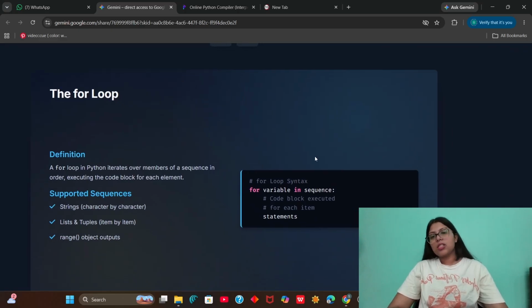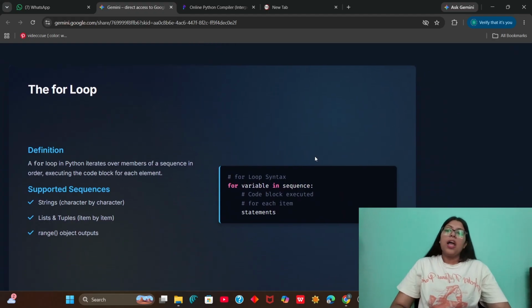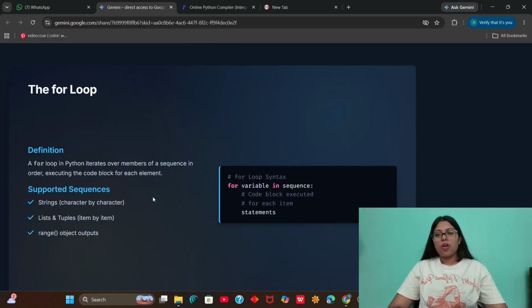So this is the for loop. And just as I told you, a for loop in Python iterates over the members of a sequence in order, executing the code block for each element. The supported sequences here are string, list, tuple, and there is a range object output as well. So what does it say?